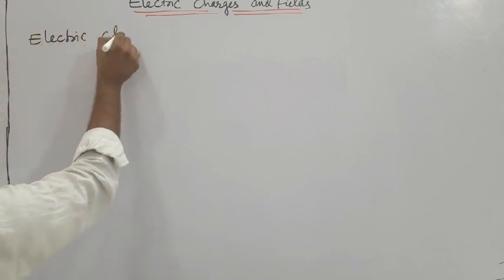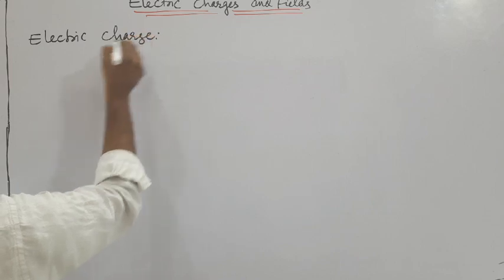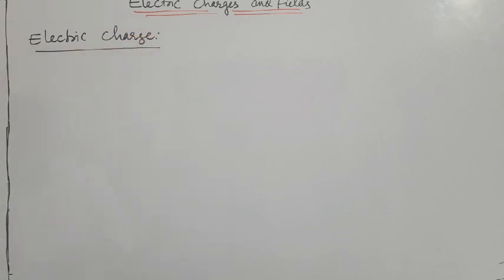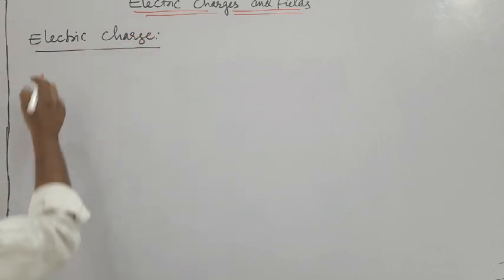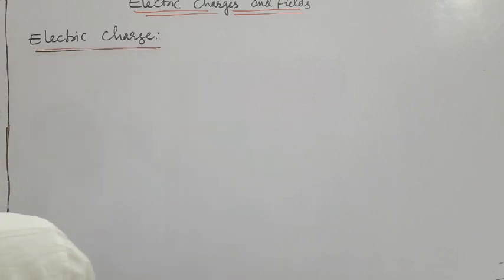Electric charge means it is an intrinsic property of matter, or we can say the basic fundamental property.